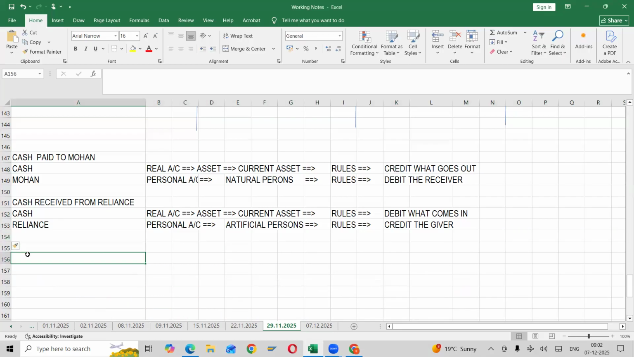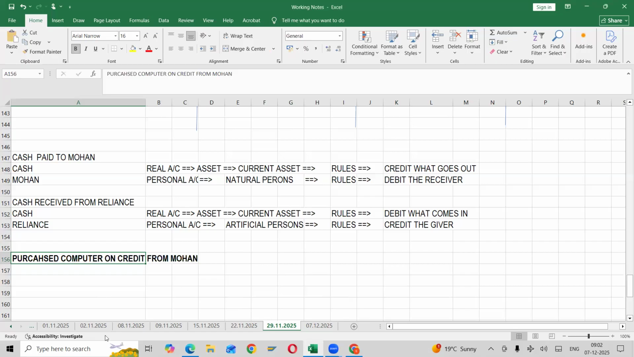For example, purchased computer on credit from Mohan. What is this? Purchase. What are the accounts involved in this? Slowly think it. What are the accounts involved in this? Purchases. Think, analyze, and tell me.